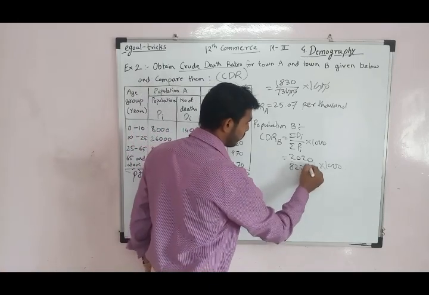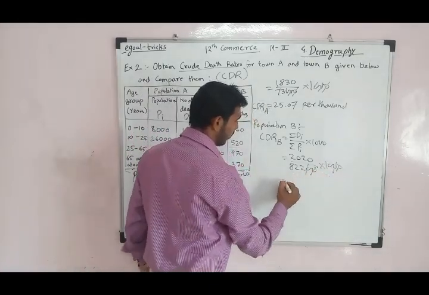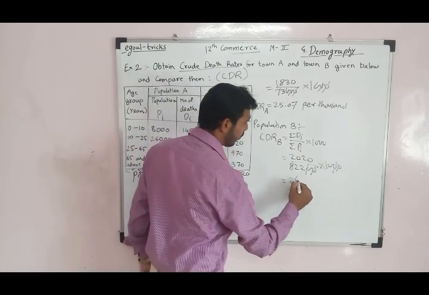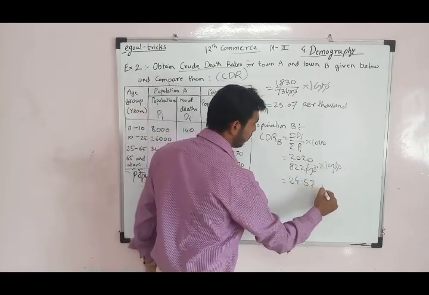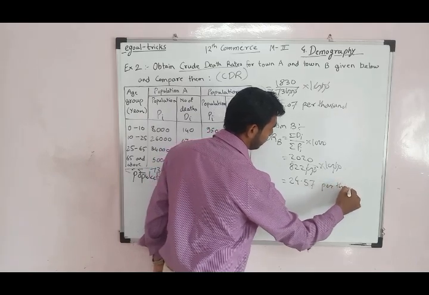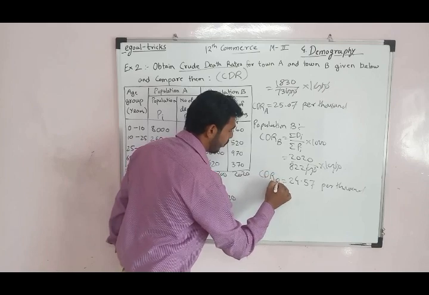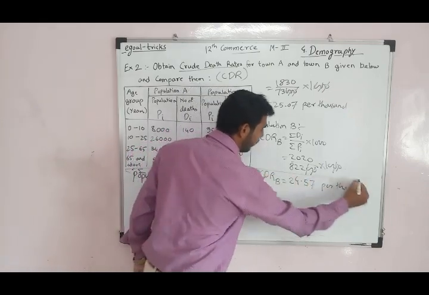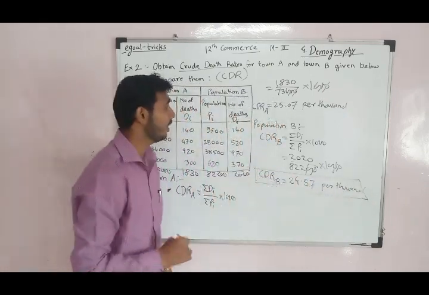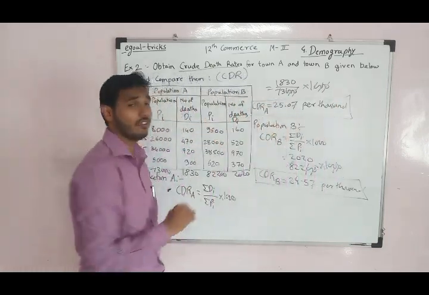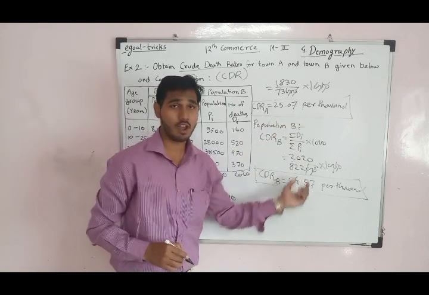So two zeros are cancelled. If we calculate this, we get 24.57 per thousand. So the CDR of population B is 24.57 and the CDR of population A is 25.07 per thousand.